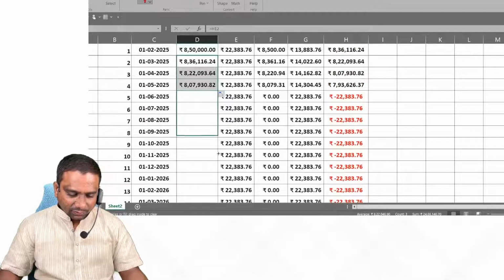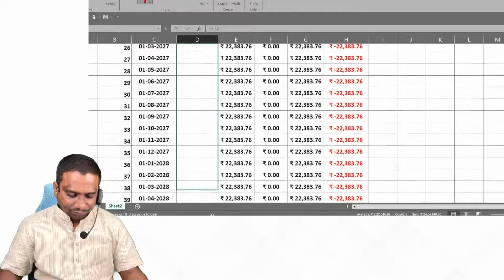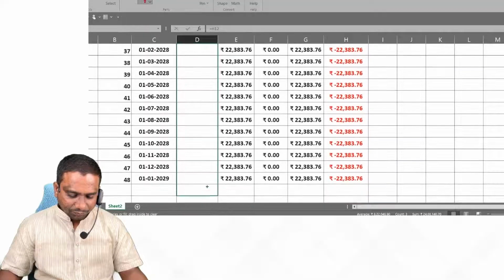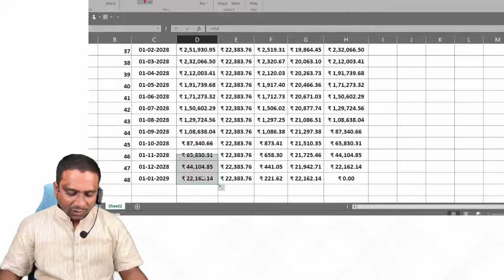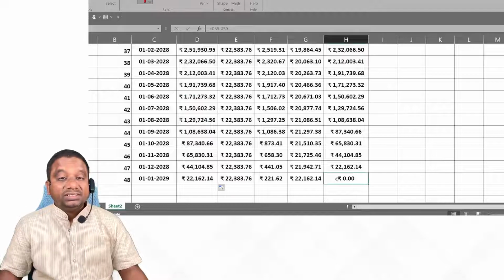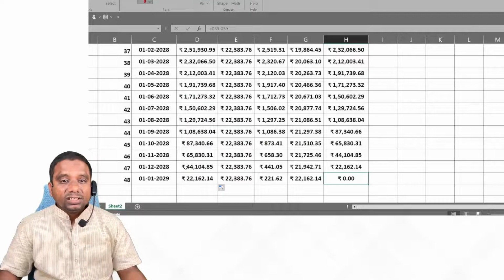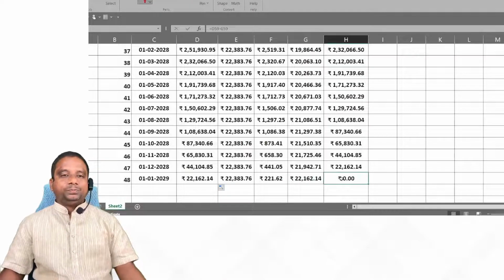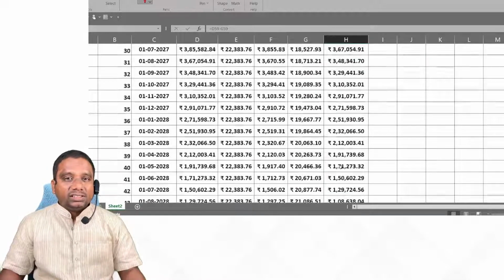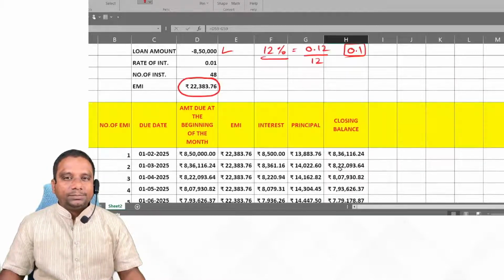Drag this. Ultimately, the EMI becomes 0. Observe, last installment, 48 months. This is the outstanding amount. On that interest, so total becomes 0. This is our amortization table. Hope you understood this. Yes, sir.